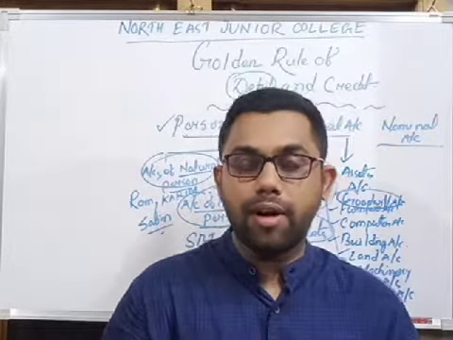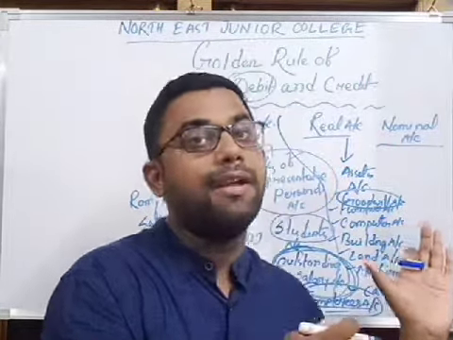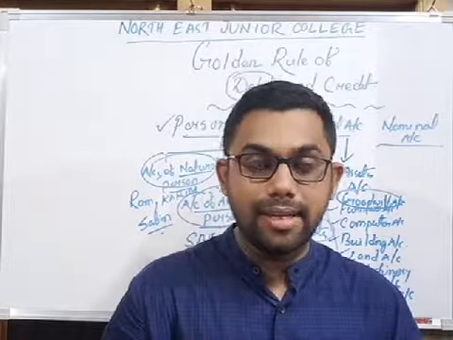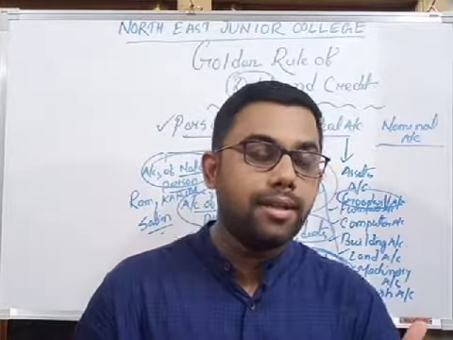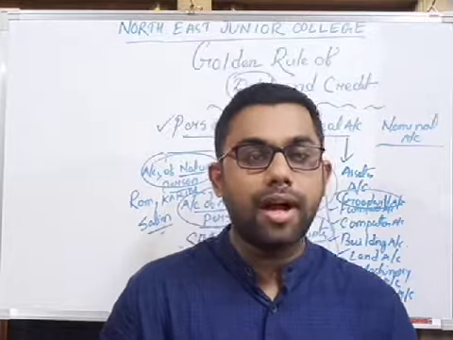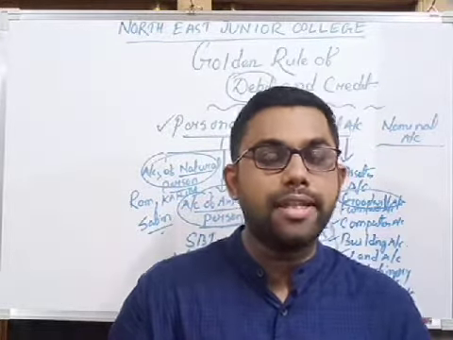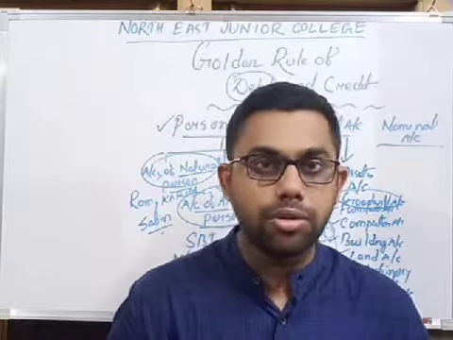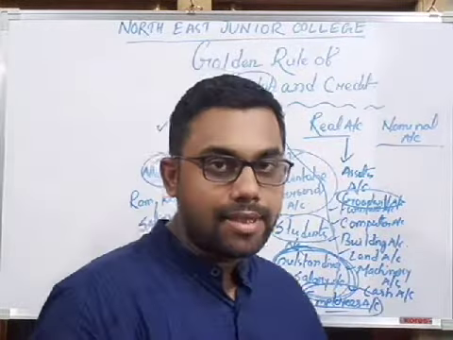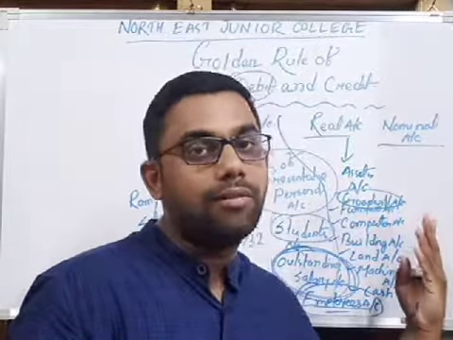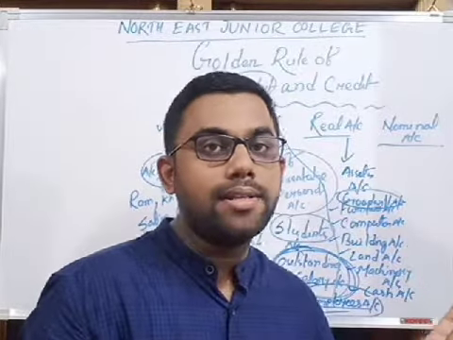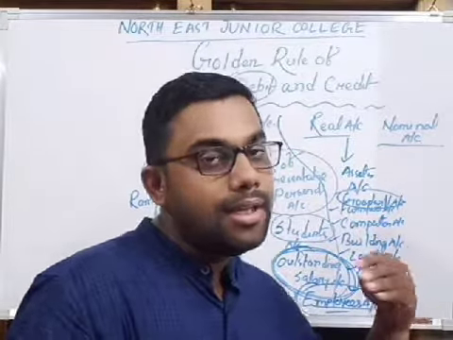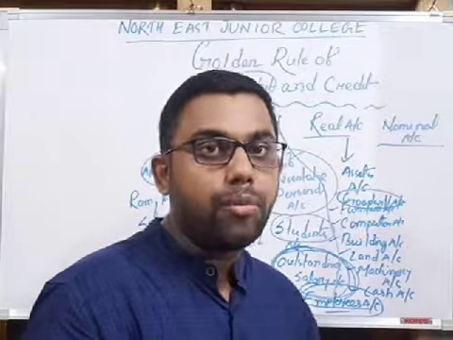And if any organization achieves name and fame, then it can sell its goods more than expected. Suppose I have a business which has name and fame, then customers come to me to purchase goods. So it is one kind of asset, because it increases the sales of the business. If any organization has name and fame, its sales automatically increase.